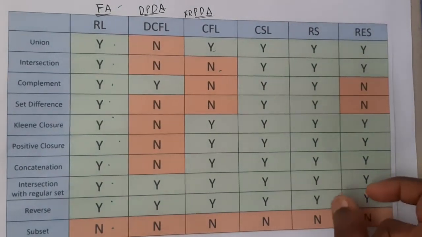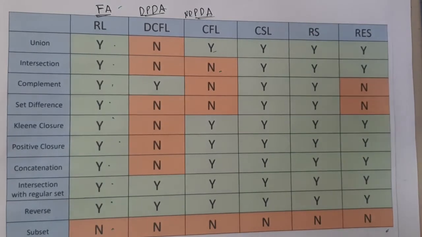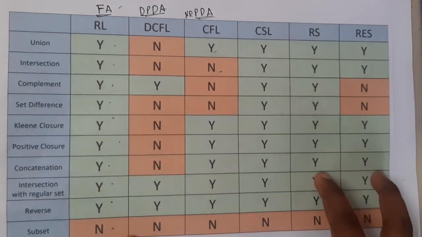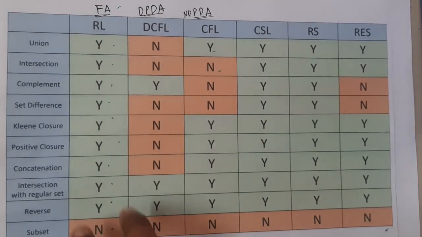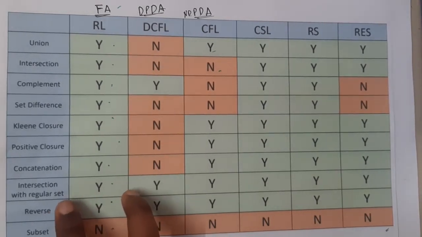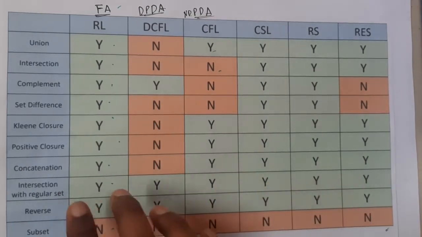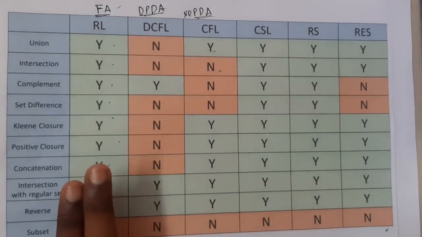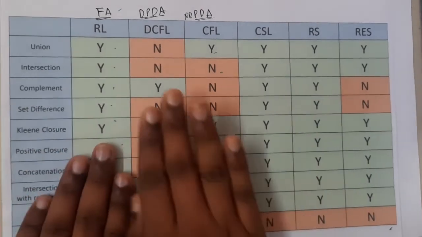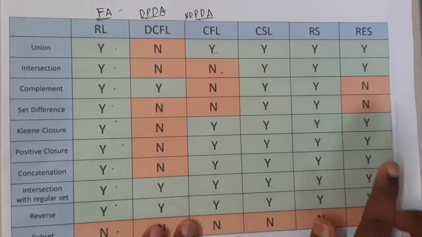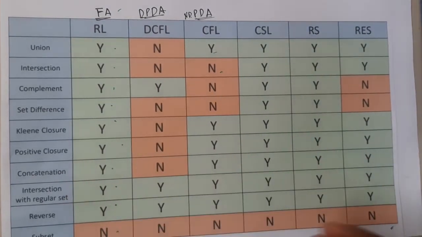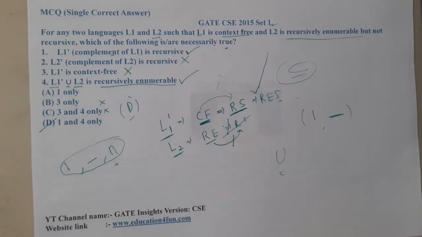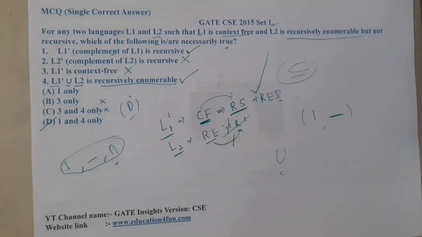That language might belong only to this. Assume this as Turing machine; these two are Turing machines, this is linear bounded automata, these two are PDA, and this is a deterministic finite automata. If a language can be accepted by a finite automata, it will be possible by everyone. But if a particular language is accepted by a Turing machine, we cannot say that it will be accepted by others. The same hierarchy pattern applies here, and based on that we are solving these questions. I hope everyone got a clear idea on this.